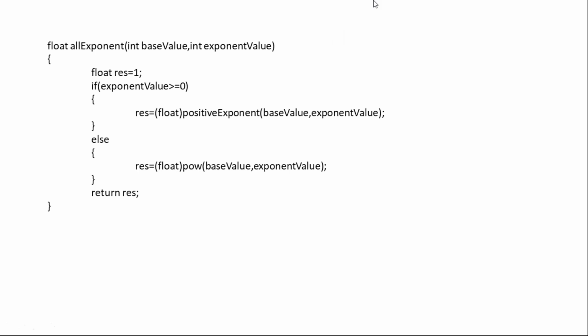You can see that the very simple one, you can check it. But the only thing is, the power function's return type is always double. That's why we are converting it to float. Why? Because the return type is right now float. If you want to make it double, you can make it double.